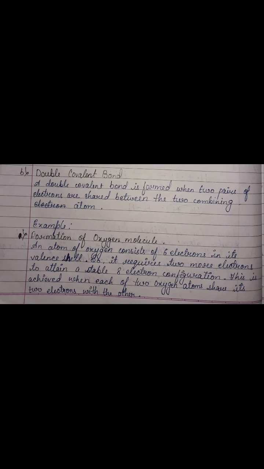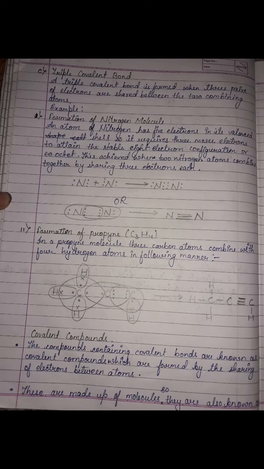Double covalent bond. A double covalent bond is formed when two pairs of electrons are shared between the two combining atoms. For example, formation of oxygen molecule. An atom of oxygen consists of 6 electrons in its valence shell. So, it requires 2 more electrons to attain a stable 8 electron configuration. This is achieved when each of two oxygen atoms shares its 2 electrons with the other.